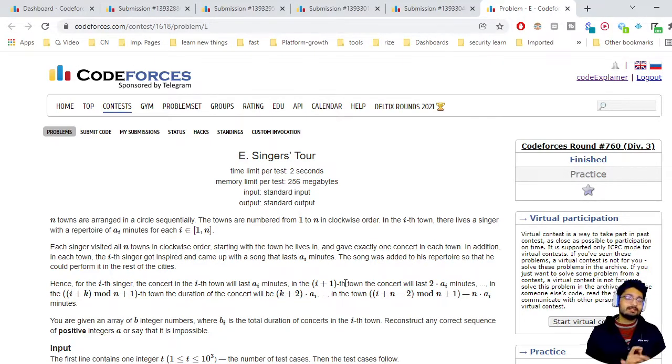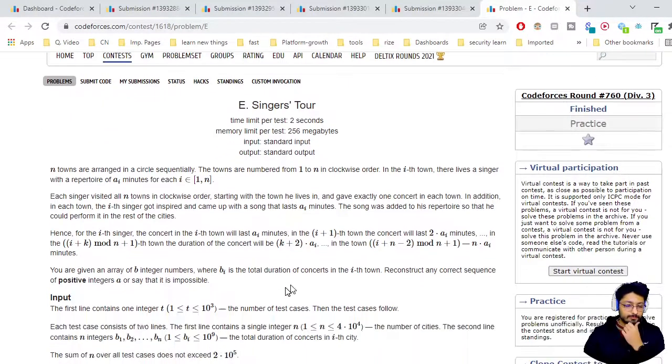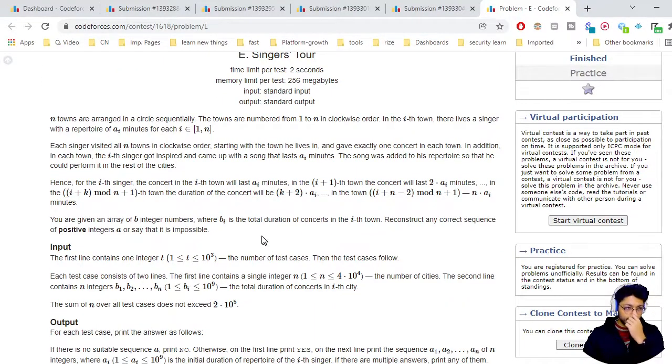It means that, let's say he performs a_i in the first town, then he will perform two times a_i because he adds one more a_i to his repertoire, then three times a_i, four times a_i, and so on. He adds a_i at every next concert. So you are given the total number of minutes delivered to each particular town.